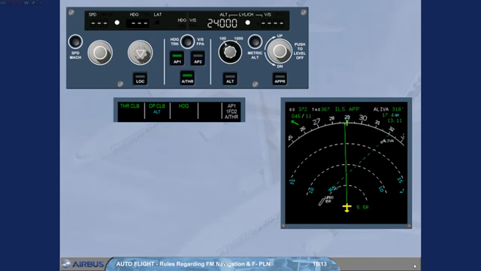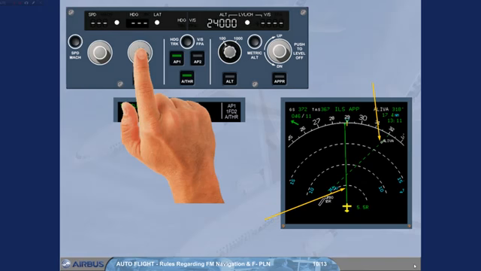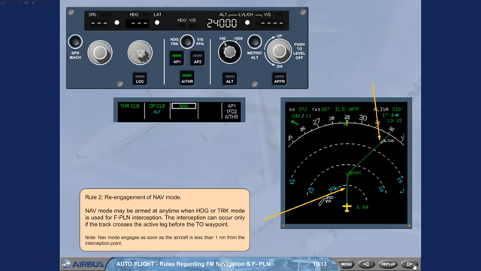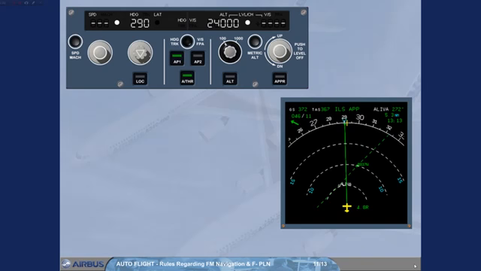Rule 2. Re-engagement of nav mode. Nav mode may be armed at any time when heading or track mode is used for flight plan interception. The interception can occur only if the track crosses the active leg before the to waypoint. Note: nav mode engages as soon as the aircraft is less than 1 nautical mile from the interception point. When the track line crosses the active leg behind the to waypoint, the interception does not occur.